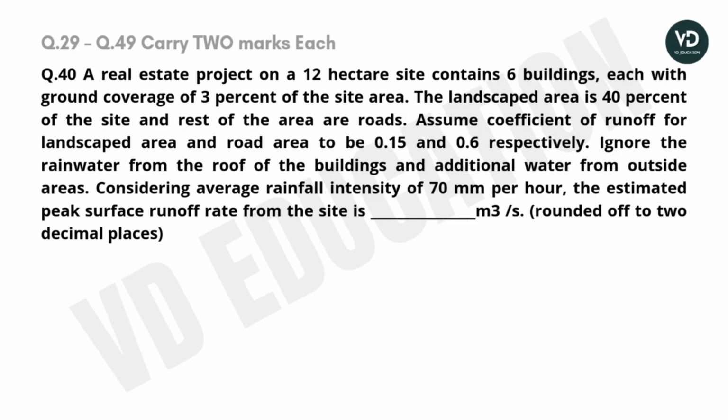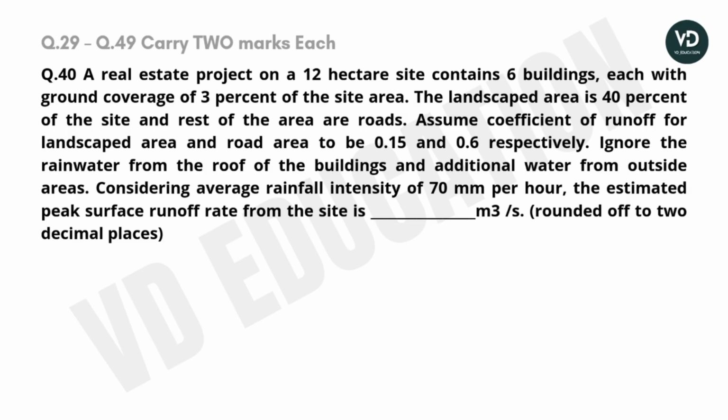Question number 40. A real estate project on a 12-hectare site contains 6 buildings, each with a ground coverage of 3% of the site area. The landscape area is 40% of the site and the rest of the area is roads. Assume the coefficient of runoff for the landscape area and the road area to be 0.15 and 0.6 respectively.